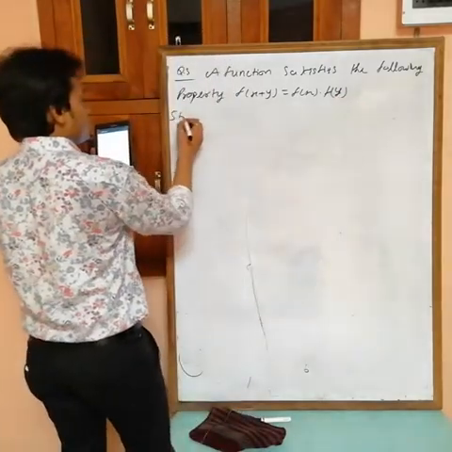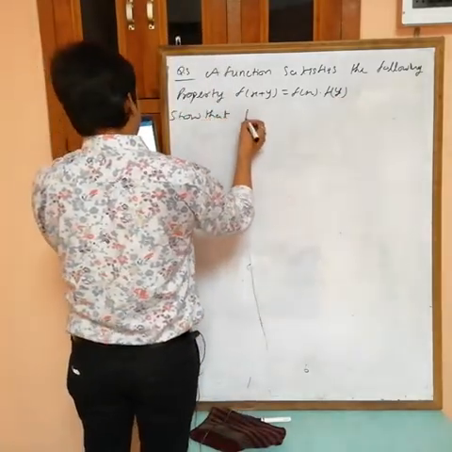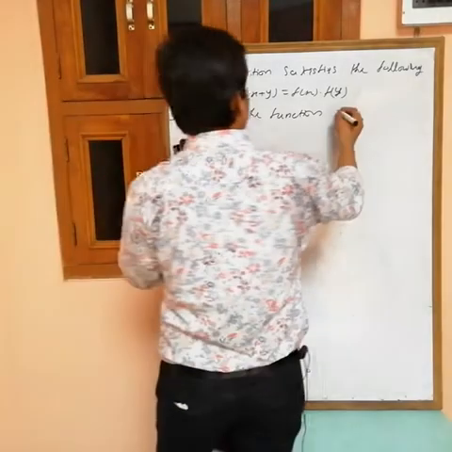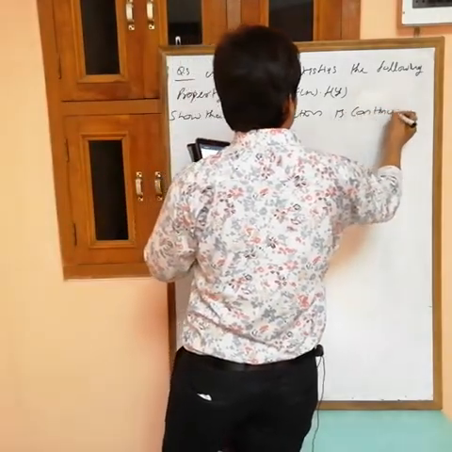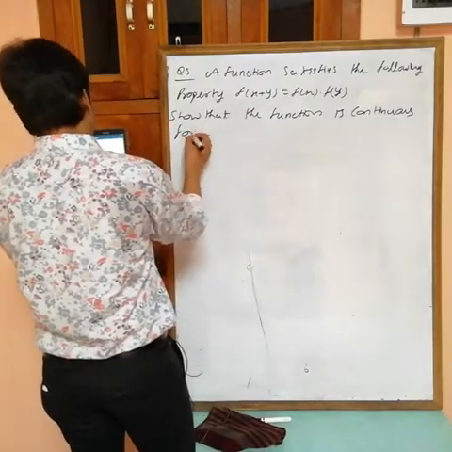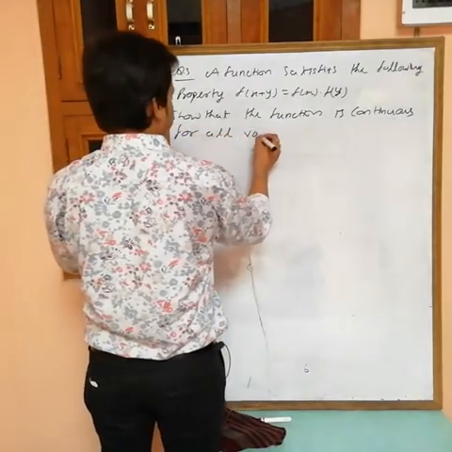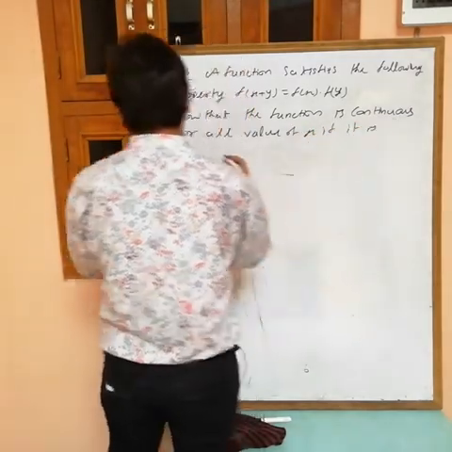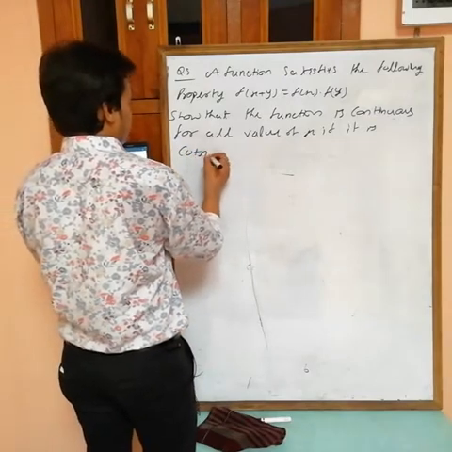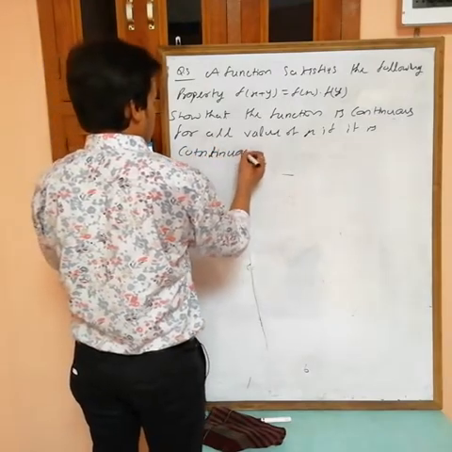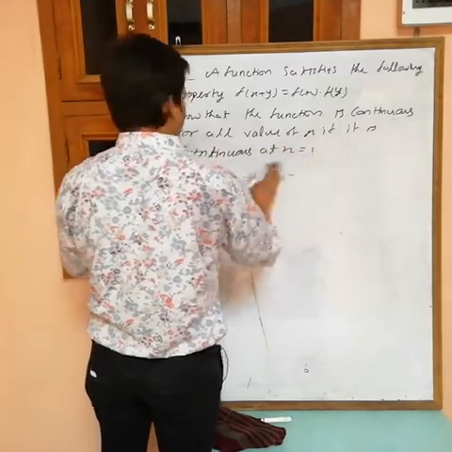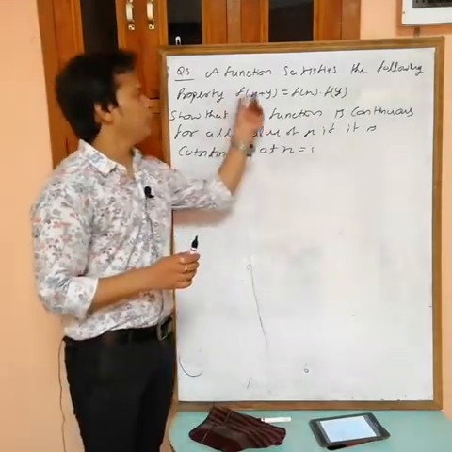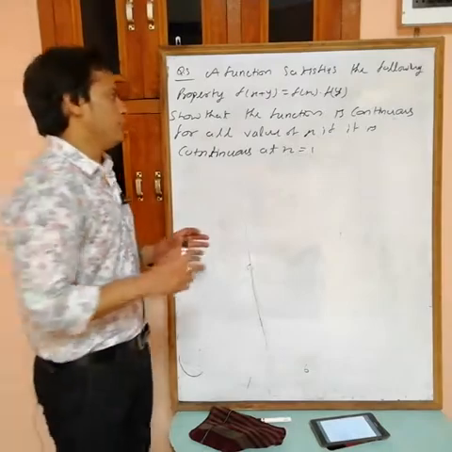Show that the function is continuous for all values of x if it is continuous at x equals 1. Okay. Now the question is, a function satisfies the following property f(x+y) equals f(x) into f(y).